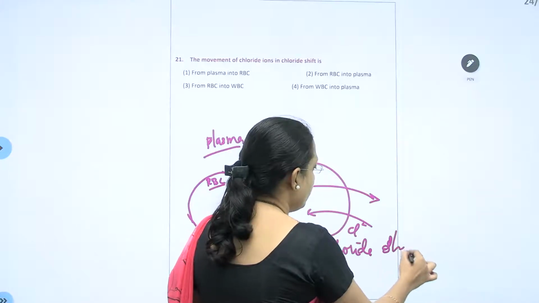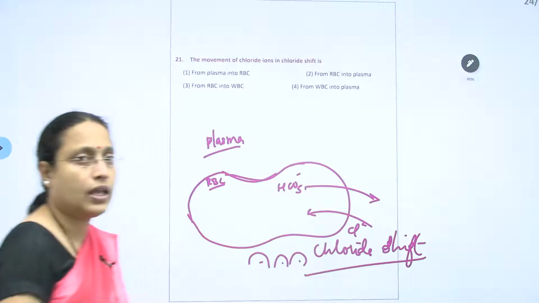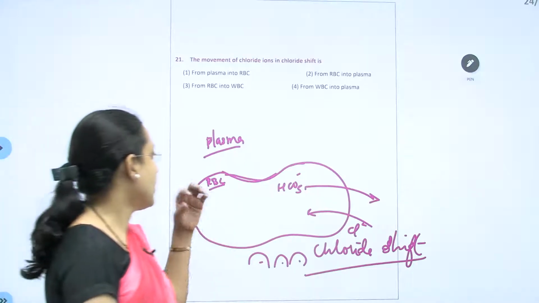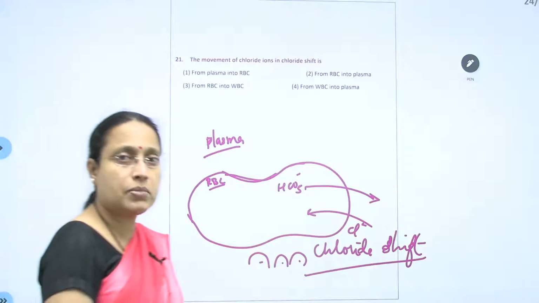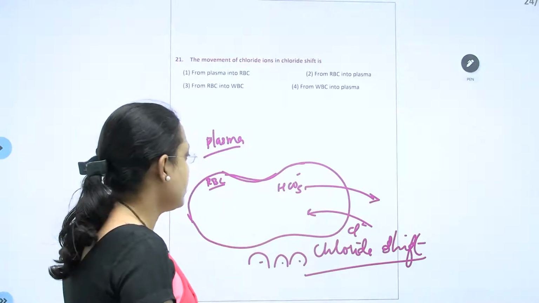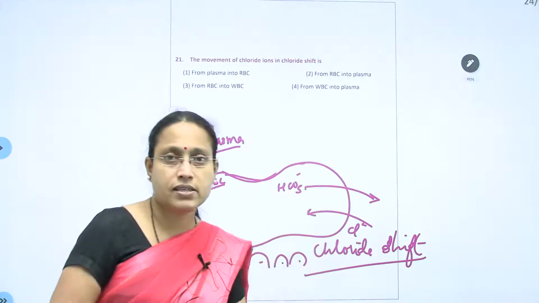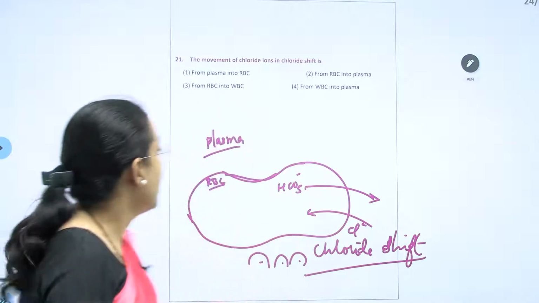Its main role is to maintain the ionic balance. If there is no ionic balance, there can be more acidity, and acidic conditions can exist inside the RBC. So therefore, this shift is there. This shift reverses near the alveolar side, and that is called reverse chloride shift.